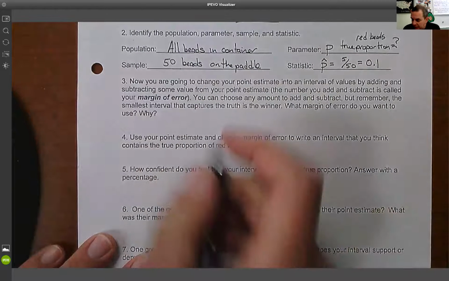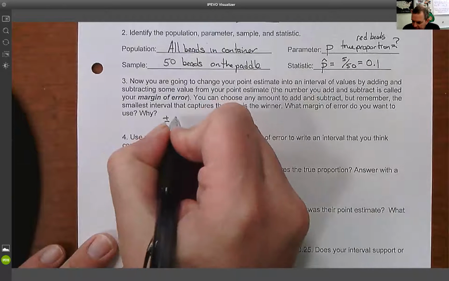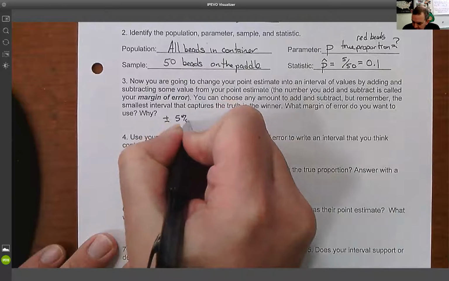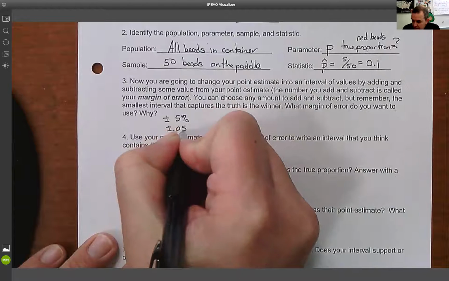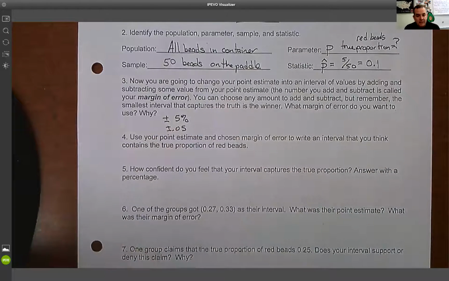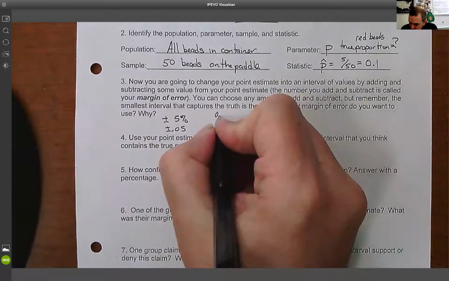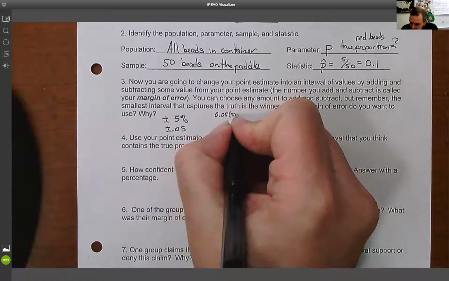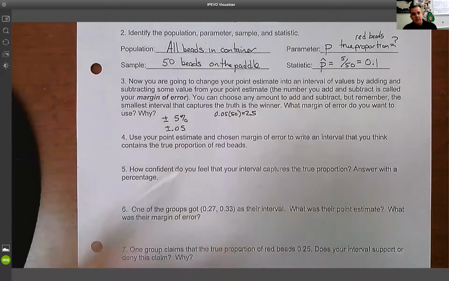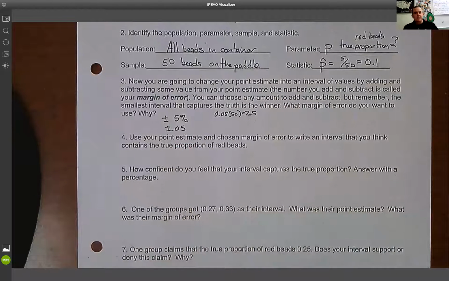For example, let's say I wanted to guess plus or minus 5%, plus or minus 0.05. If I were to add and subtract 5%, we're talking about 5% of 50, which is going to be 2.5 beads. So do you think it's possible that there could be 2.5 more or 2.5 less? It's always a possibility. If you want to make it a whole number because you can't have half a bead, we could call it 0.6.